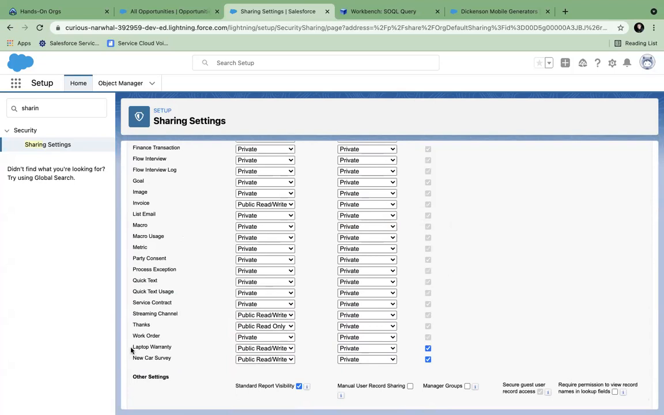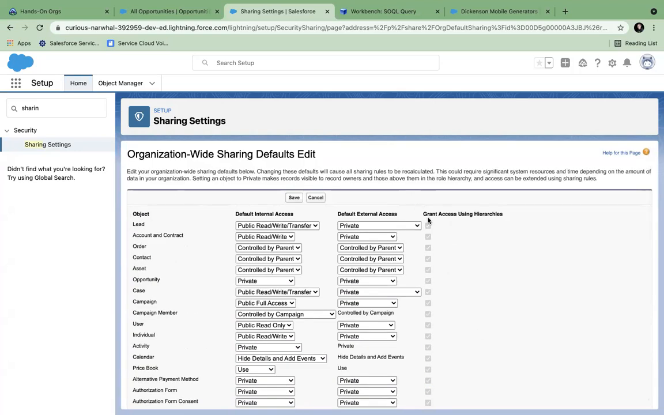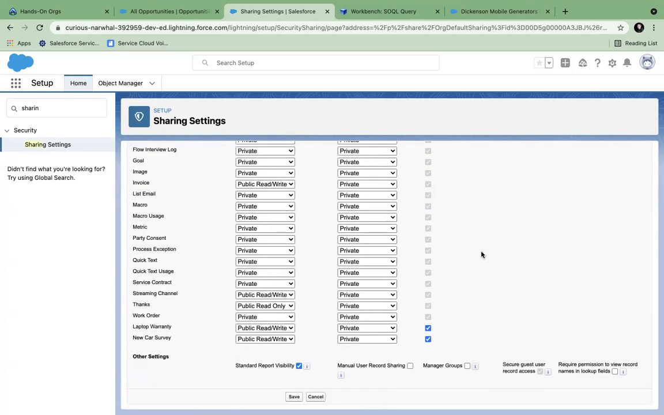You see, there are 2 custom objects here. On those, I can take out role hierarchy sharing. But for all the standard objects of Salesforce, this is grant access using hierarchies. This will be ticked. That means a junior's record will be shown to the senior. But in custom objects, you can control the behavior. By default, it's ticked, but you can untick it if you want.